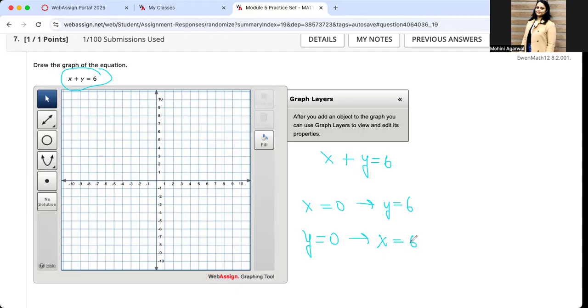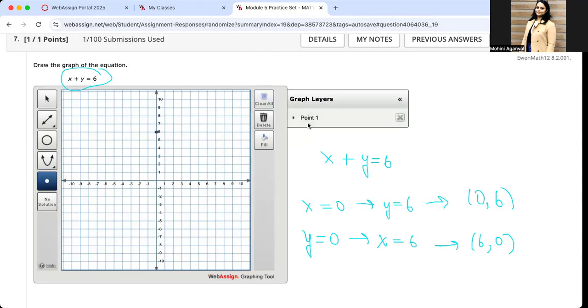So I have two different points to plot, and the first point that I have is 0, 6, because x is the first one and then the y one. And the second one would be 6, 0. Now we'll take the cursor, we'll draw these 2 points on the graph and join them using the line. Let's see how to do it. So first one is 0, 6. Let's click on the point. 0, 6 means x is 0, y is 6. Going up here, it should appear as 0, 6 here for you.